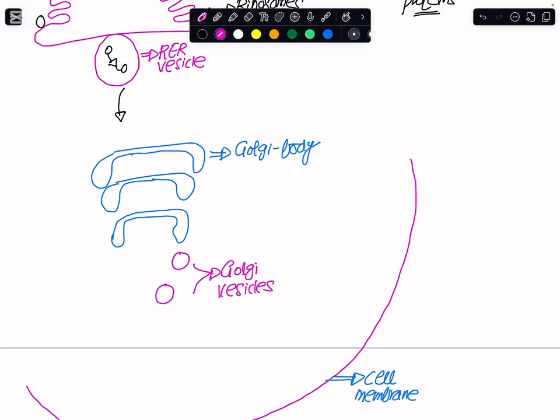So see that the RER vesicle coming from the rough endoplasmic reticulum fuses with the Golgi body. And when it fuses, the rough protein has come to the Golgi body. And these Golgi bodies would next modify this protein. I have told you that the modification could be differential folding of the protein, cutting some amino acids out of it, or attaching some fat parts or some other protein parts to it. So a new kind of functional protein would be formed everywhere. So when the protein goes into the Golgi body, it is modified.